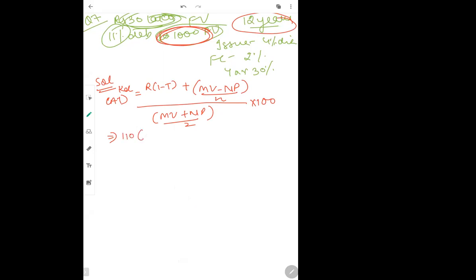110 into (1 minus tax, which is 0.30), plus maturity value. Nothing is given regarding maturity value, so it remains face value, which is 1000. How will I calculate net proceeds? If it is issued at discount, the formula will be face value minus discount value minus flotation cost.